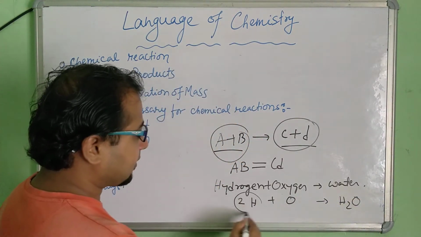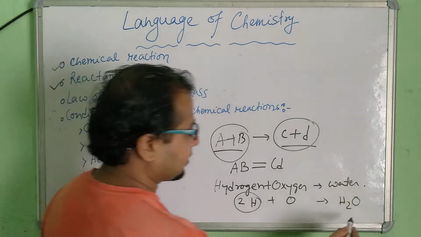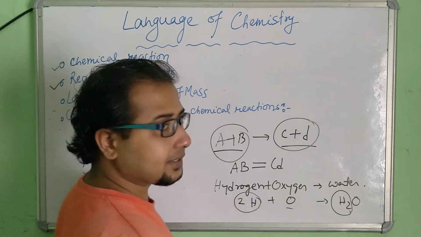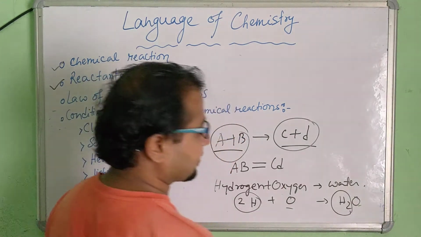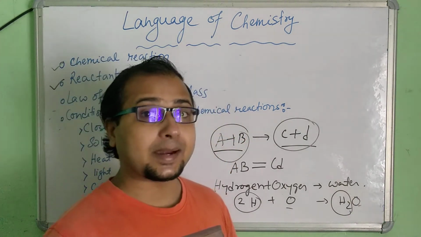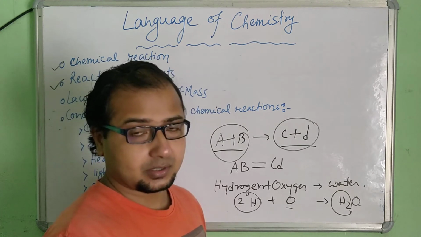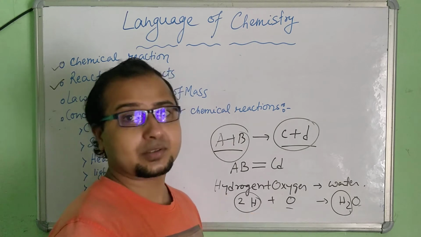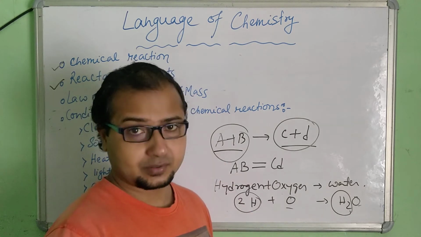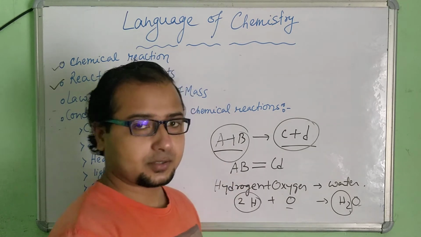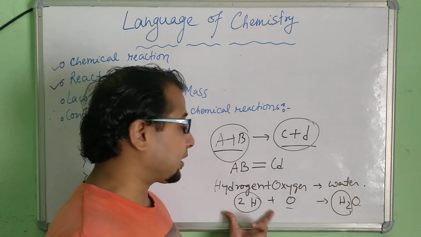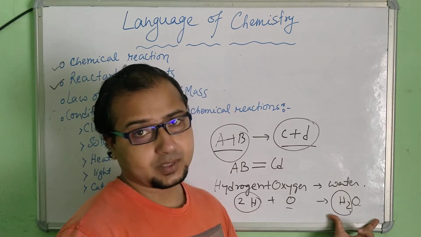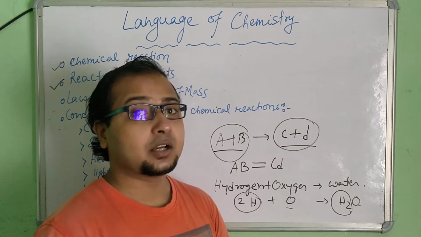Now look at that. How many atoms are here? In the hydrogen, 2 atoms are here, so here also 2 atoms. How many oxygen are there? 1 oxygen, so here is 1 oxygen. So it means the number of atoms in the reactants should be equal to the number of atoms in the products. I am repeating it. There should not be any change in the number of atoms.